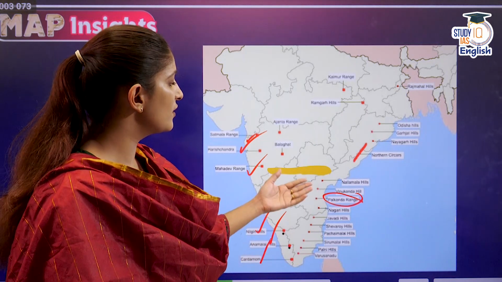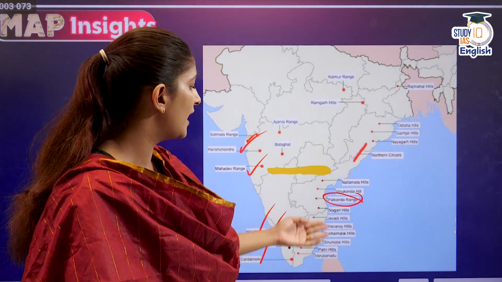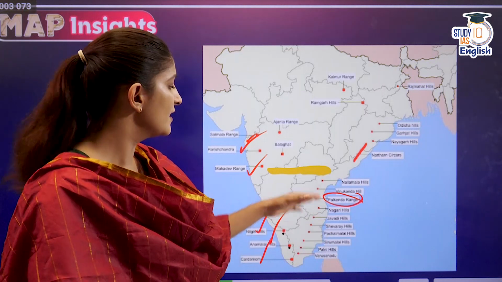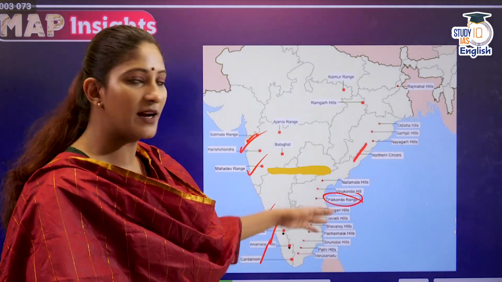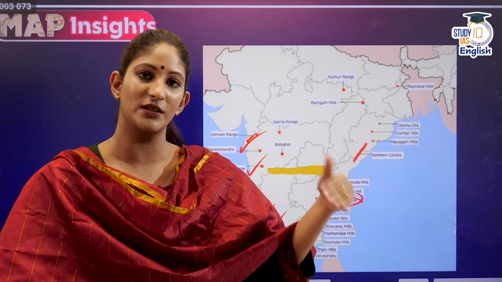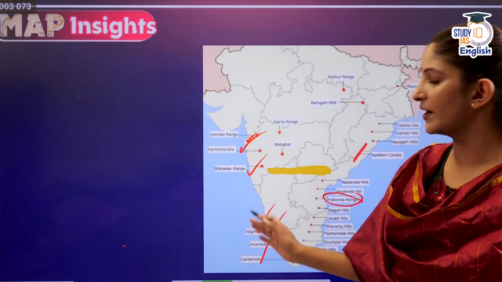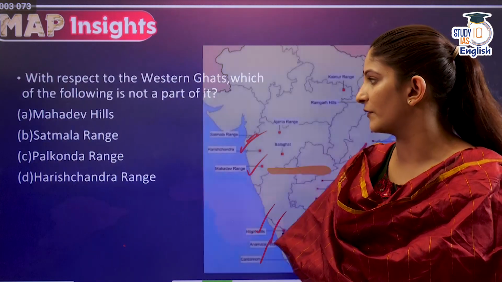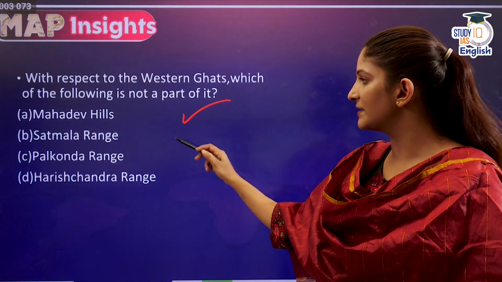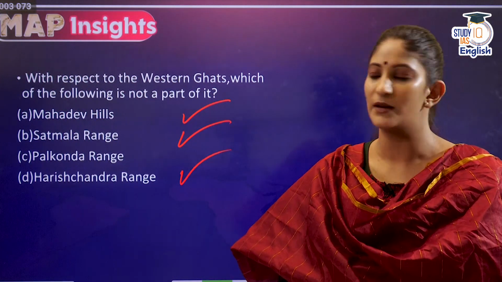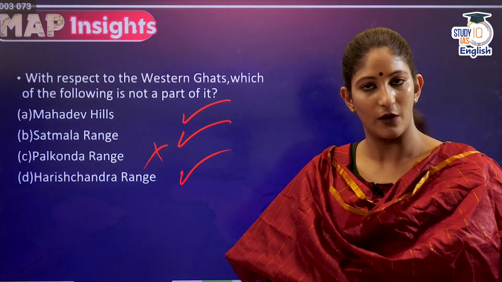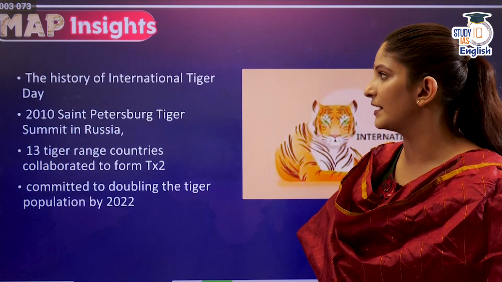In the Eastern Ghats, we also have Nalla Malla, Vinukonda, Nagari Hills, Javadi Hills, Shevaroy, Panchmalai. In your prelims question, you can also be asked to arrange from north to south or south to north, so just look at this map when I give you the PDF of it. So Mahadev is a part, Satmala is a part, Harishchandra is a part, but not the Palkonda range. That means option C is incorrect.